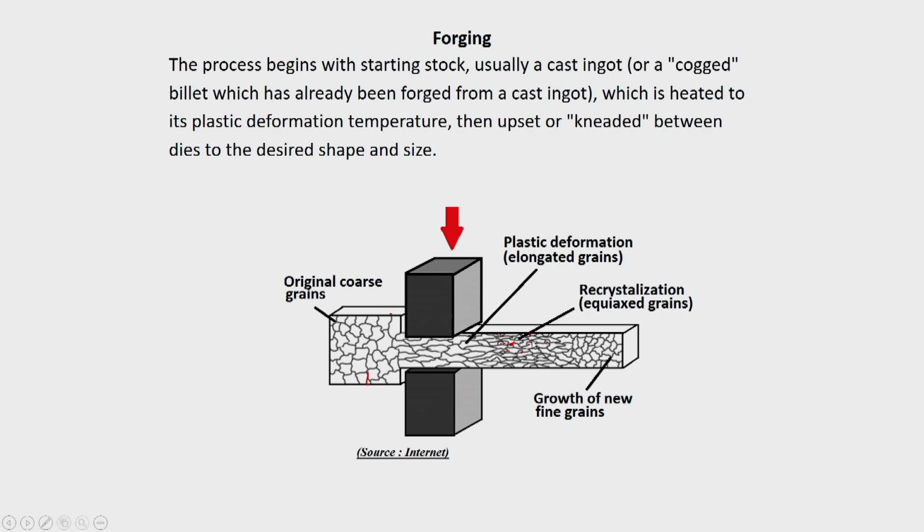And with time, if you are keeping it at that temperature for some more time, and if the cross-section area is very large, then heat cannot be conducted away very fast. So complete recrystallization may take place, and new finer grains may form, resulting in another equiaxed state, but definitely the size will be much finer than that of the initial material. So either you get elongated grains, or very fine equiaxed grains, or you may get intermediate grains as well, elongated and partially recrystallized material, depending upon your operation.